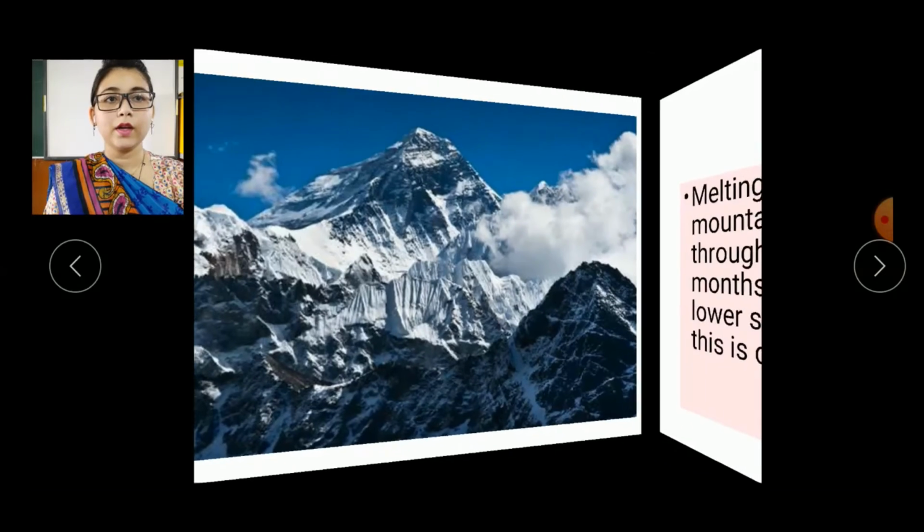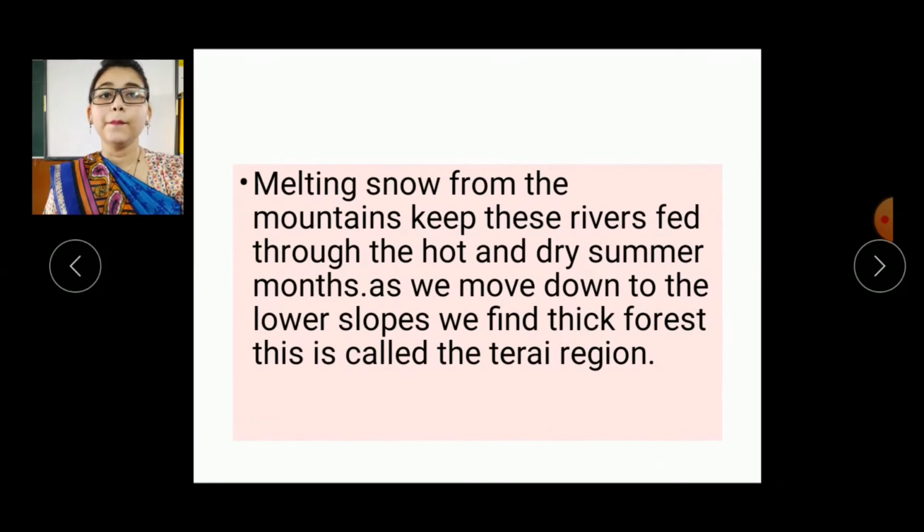Okay. Now next, melting snow from the mountains keeps these rivers fed through the hot and dry summer months. What happens, students? These big rivers are formed from the glaciers in the mountains. Okay. What are these glaciers? Glaciers are moving sheets of ice.